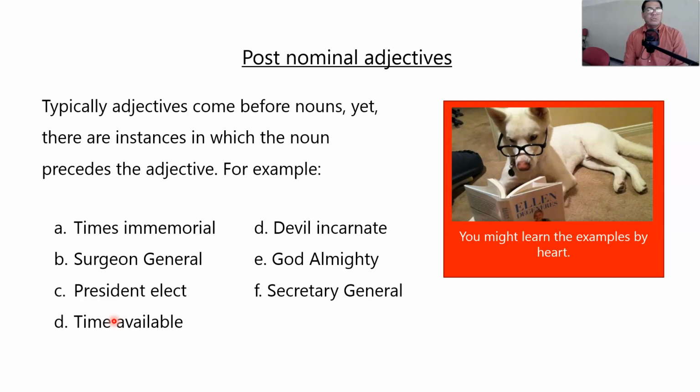It is good that you learn these cases because, remember, we are going to be teachers, and it wouldn't be nice if we see these phrases and we think that there's a mistake with them, and we correct somebody who has written this and say, for example, no, you know what, it's a mistake if you say Secretary General. You have to say General Secretary. Then that wouldn't reflect a very nice image of us in front of our students.